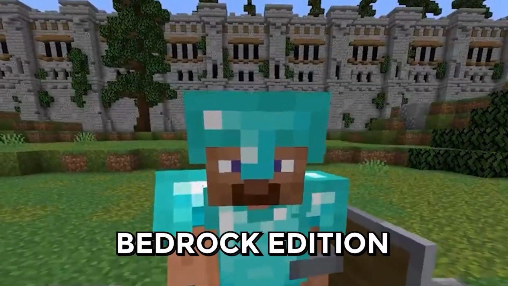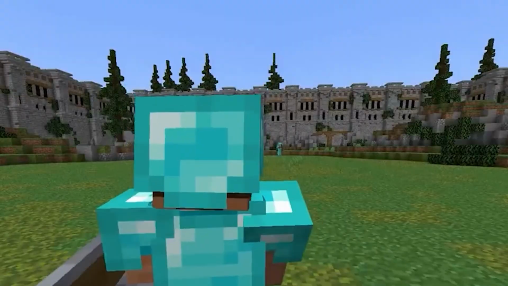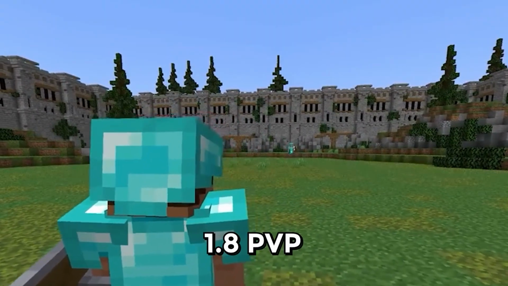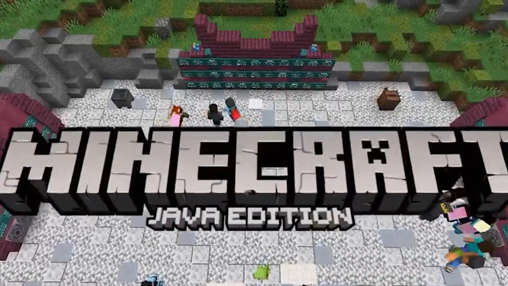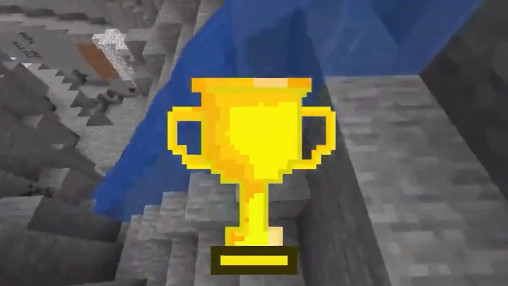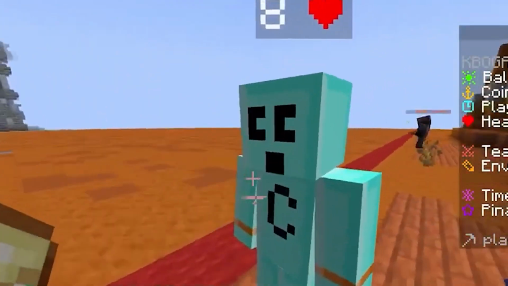Bedrock Edition has a simpler combat, where there is only one combat system, which is very similar to Java's 1.8 PvP. It lacks the strategy and variety that Java offers to its players. That is why players feel the fights are less engaging in Bedrock.